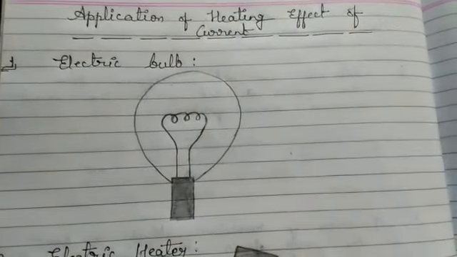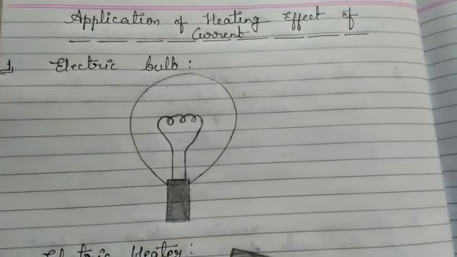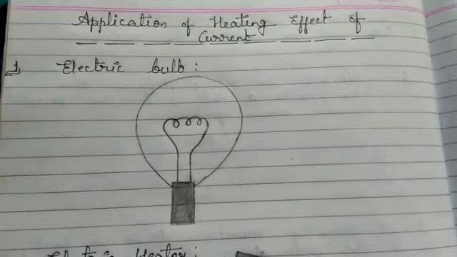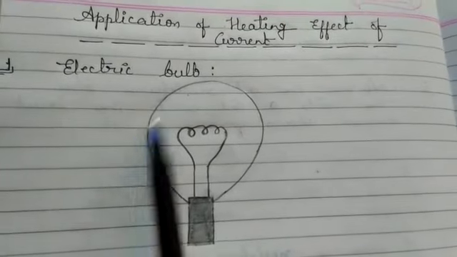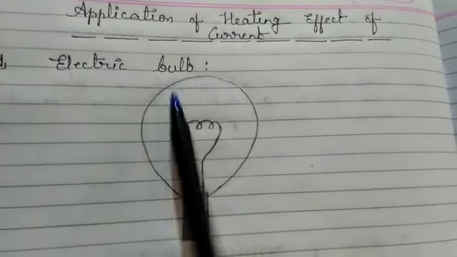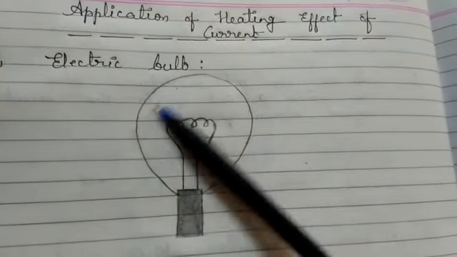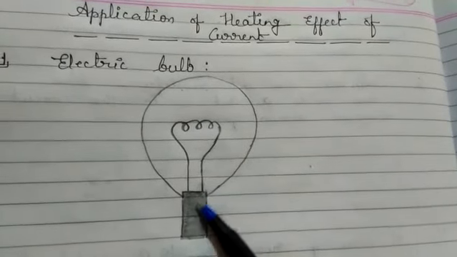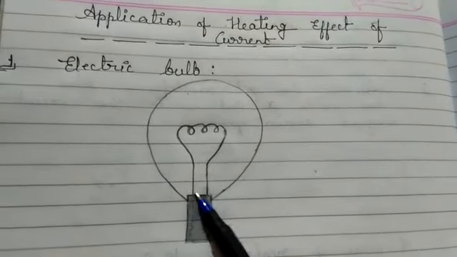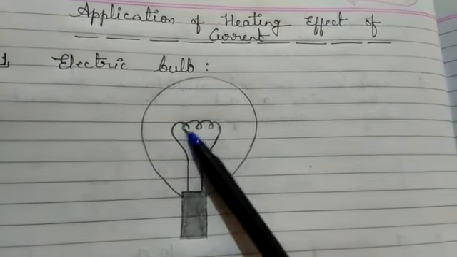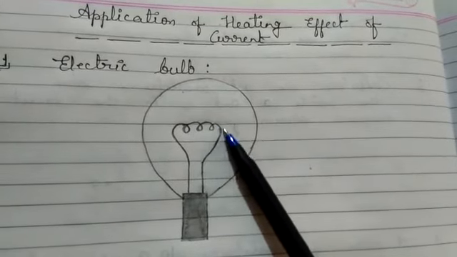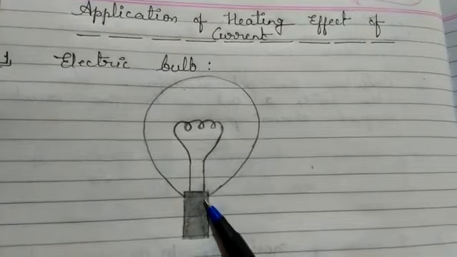Now let's move to application of heating effect of current. The first one here is the electric bulb. So here you can see one bulb is there. This is an electric bulb, and here you can see one filament is given. This filament is made up of an alloy.